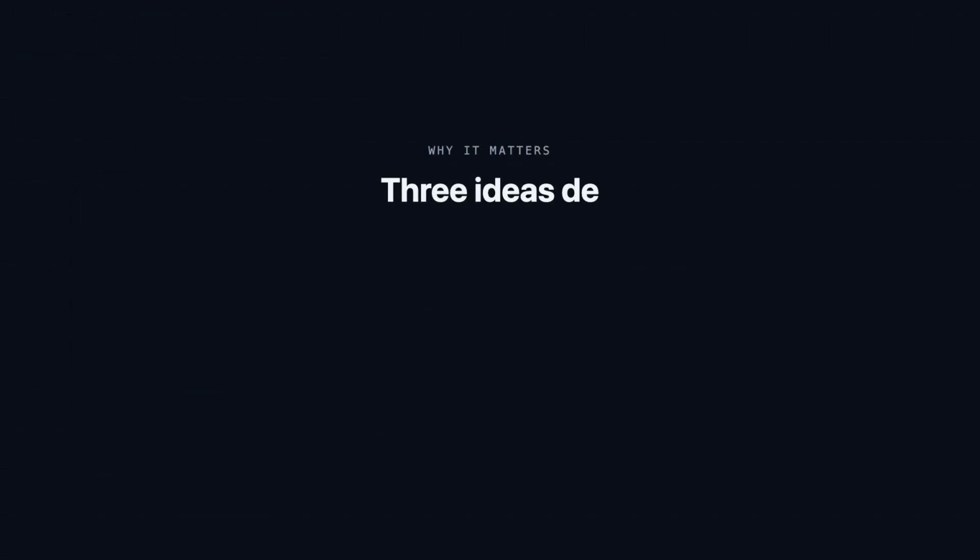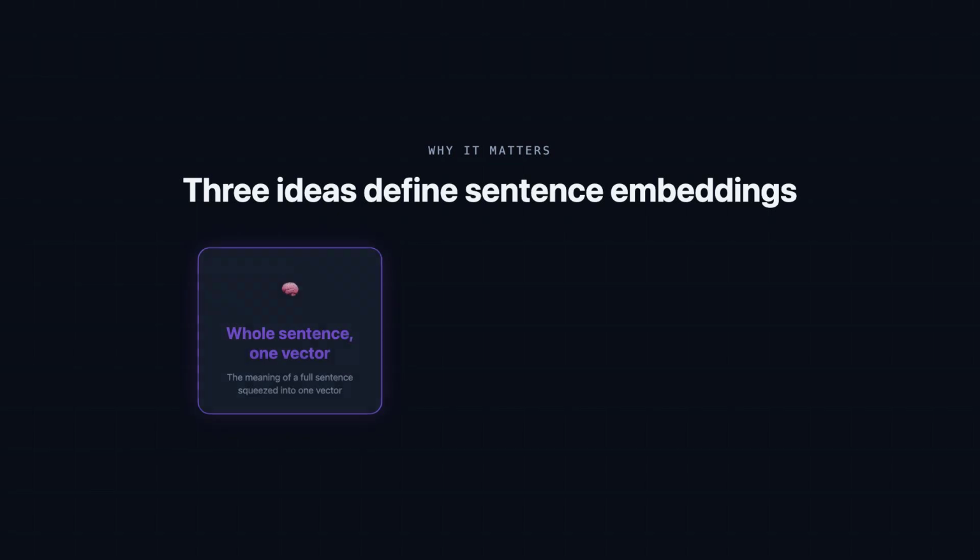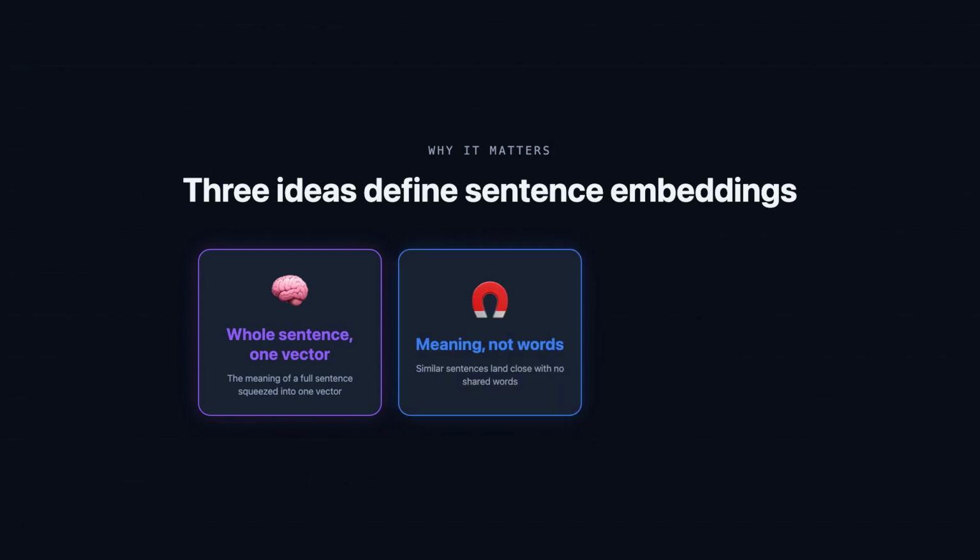Strip it back, and three ideas capture why sentence embeddings matter. The core idea is compression, a whole sentence squeezed into one fixed-length vector that stands for its meaning, produced by a fine-tuned transformer rather than a crude average of its word vectors. Because the model is trained on meaning, sentences that say the same thing land close together even with zero shared words, and you measure that closeness with a simple cosine similarity between the vectors.